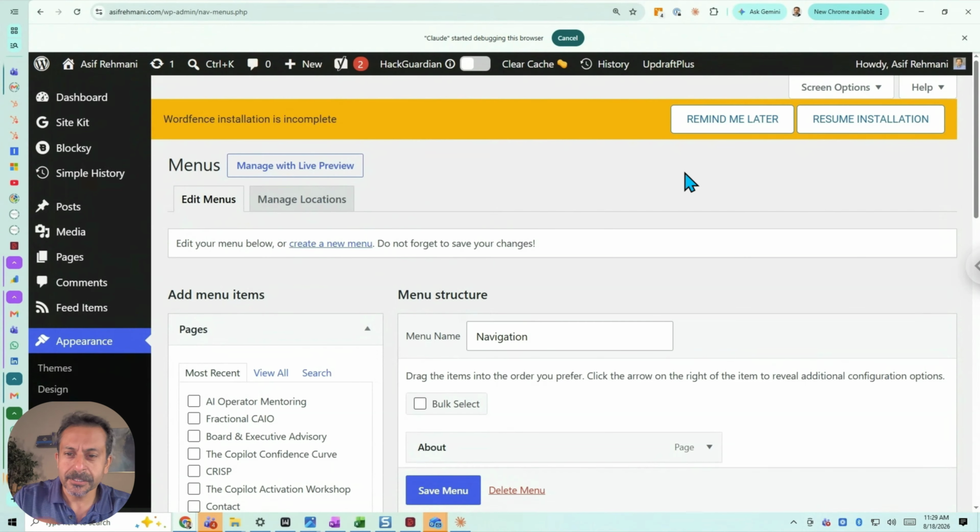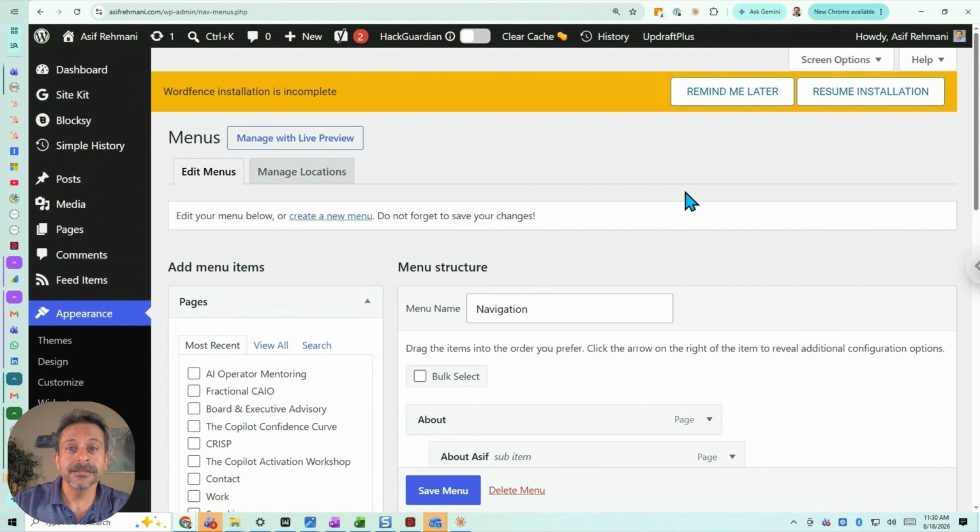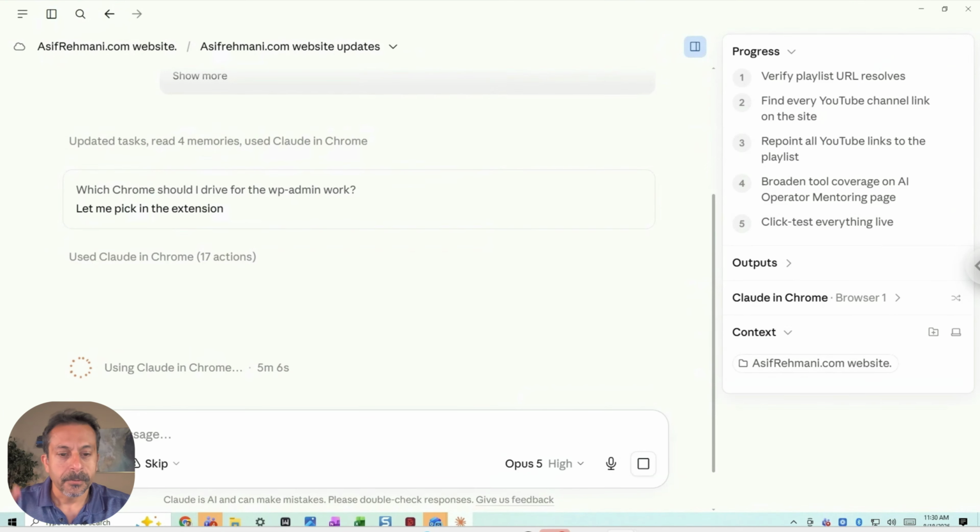It takes a bit, it moves around, takes pictures, screenshots, basically. It knows what to do, so let it control your browser and make changes happen. So we'll come back in Claude Cowork here. See, it's already been 5 minutes, 10 seconds. It is not a really fast process, just to be clear.